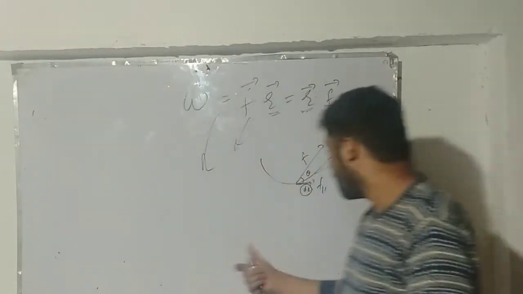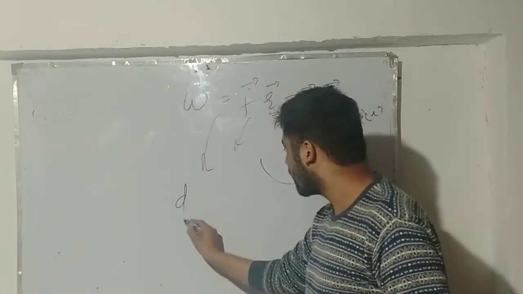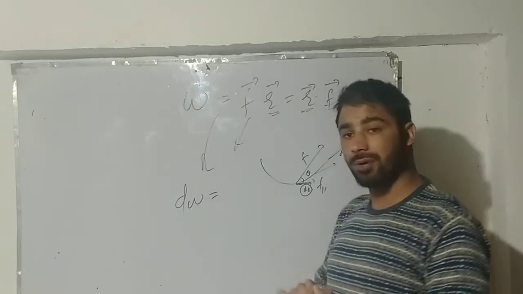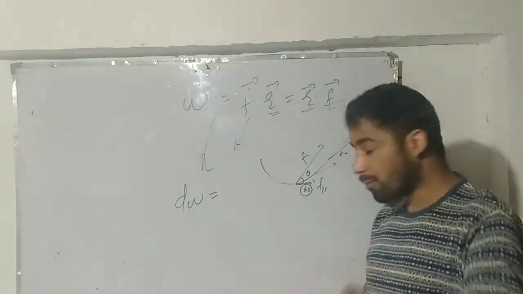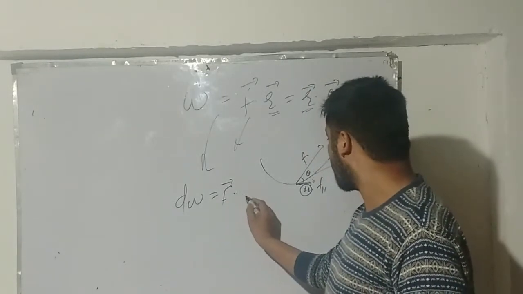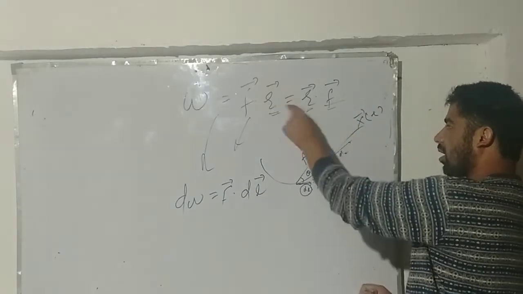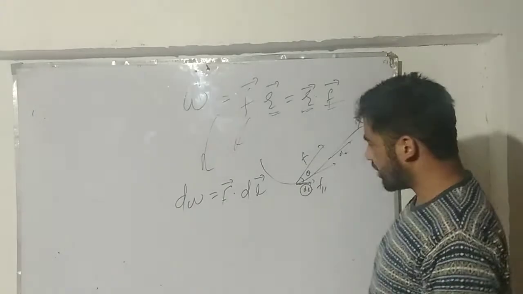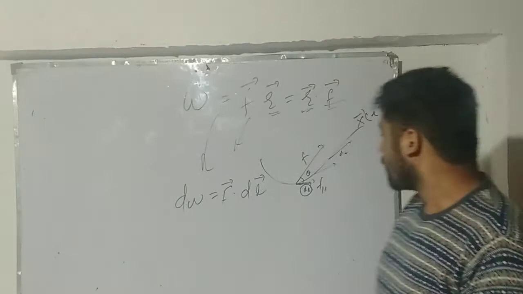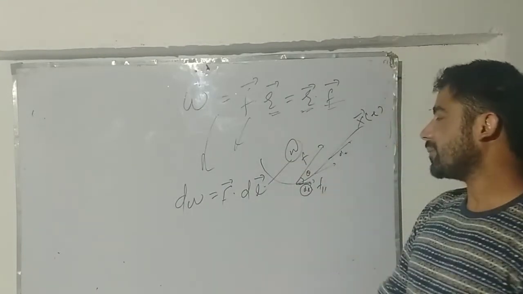So I can write here, obviously when the displacement is small, work done will be small. So the small amount of work done I will just represent by dW, okay? It's meant for the small displacement. For this case, my force seems to be constant, so I write my constant force, but it will have the displacement of dl, okay? Here I used r, now I use dl. Changing the notation will not change the physics of things, as you know, okay? So here I will just number this equation second, okay?